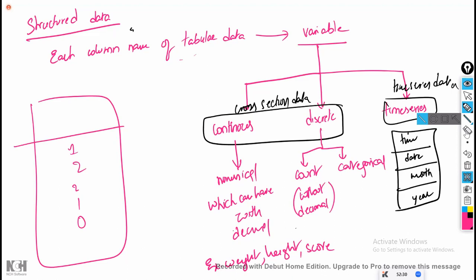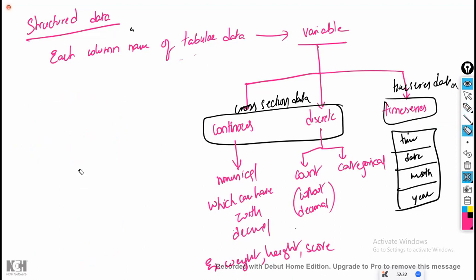Count means a numerical value that cannot have a float, with no decimal. A numerical value that will never have a decimal value is called a count variable. Right? Discrete count. Next comes discrete categorical. Discrete categorical means text data. Text data is called discrete categorical.